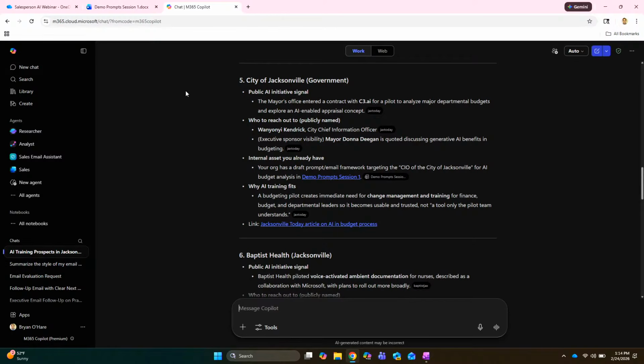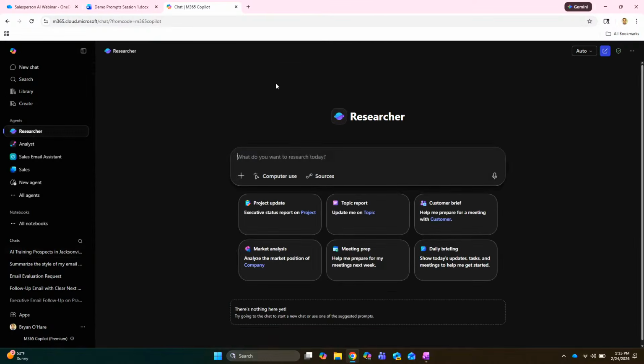That's really our next step, but before we do that, I want to show you one more area here. We'll pick on Jacksonville, or another entity, whatever we want to go with, to compose that email. But on the left side, you'll see Researcher. This is when you want to bring out the sledgehammer and say, hey, I'm going to lunch right now, I'm going to kick off this process to do some deep research on my behalf. If you click on that, this is for the pro version only, so it requires the paid version of Copilot. You get 25 core conversations a month.